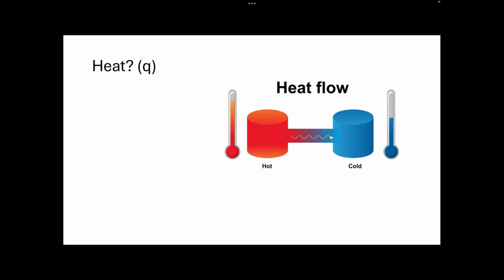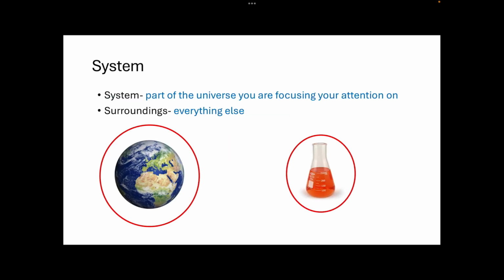So heat. So let's talk about heat. So what really is heat? We're going to talk about the flow of heat. It's usually represented by Q here. So Q represents the heat flow. So the heat will flow from something of a higher temperature to a colder temperature. The symbol is Q. It is the flow of energy. It has the SI units of joules.